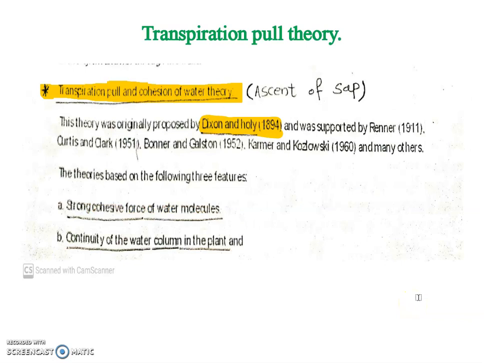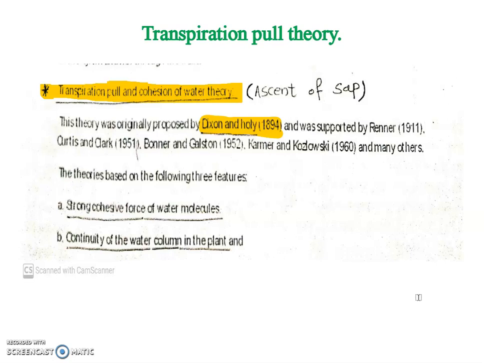There are many theories which try to prove how water is transported from the root to various aerial parts, but they cannot prove it generally. In some cases they proved it, but not in others. Theories like vital force theory, root pressure theory, physical force theory are rejected by various scientists, but the widely accepted theory is the transpiration pull theory.